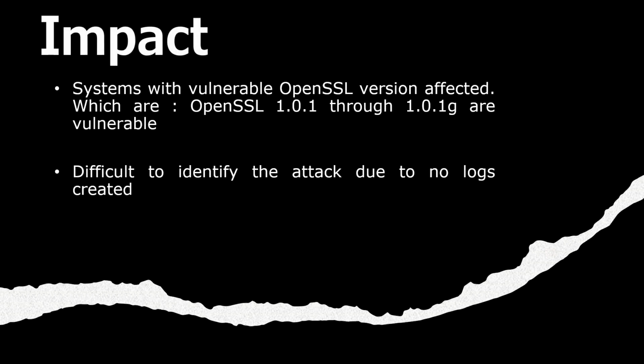The impact is that any system that has vulnerable versions of OpenSSL can be exploited by any person. Here, OpenSSL versions 1.0.1 through 1.0.1f are vulnerable. Anyone who maliciously intends can read the contents of the memory of any server due to the heartbeat issue. Sensitive information that may be contained in the memory may be gained by the attacker.